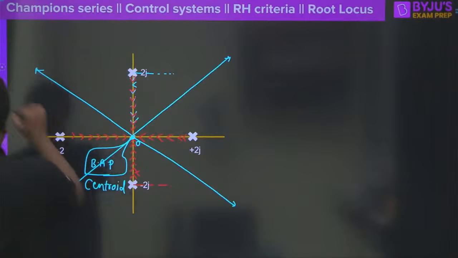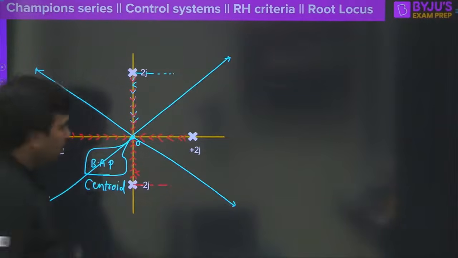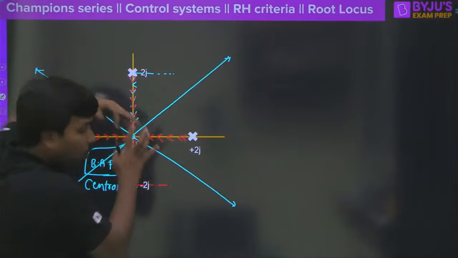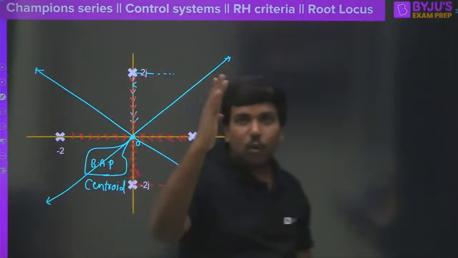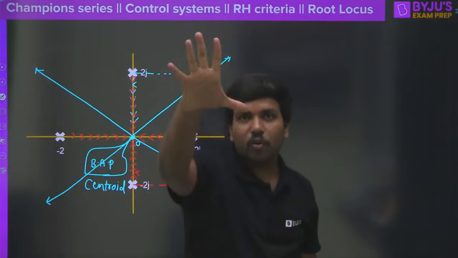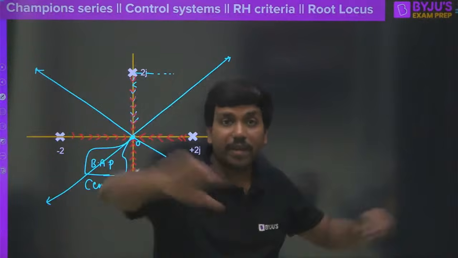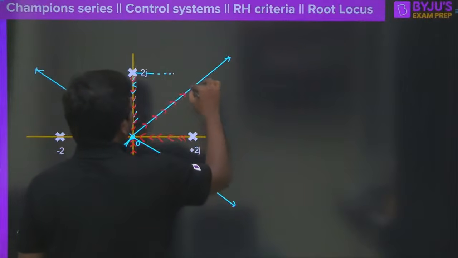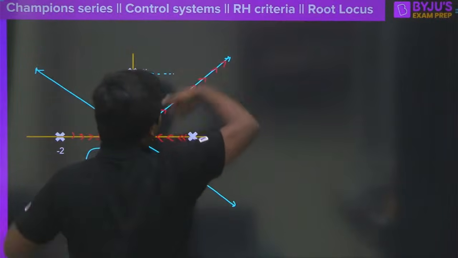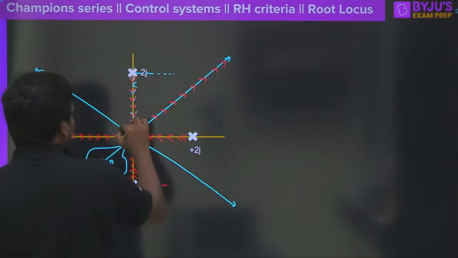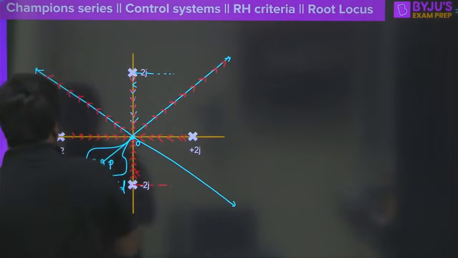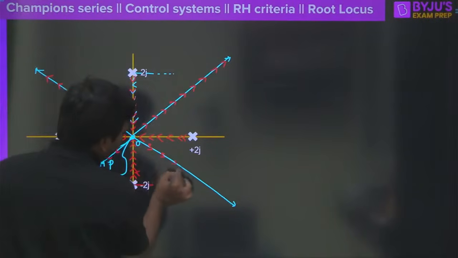Now tell me how the root locus branches will live here now. All 4, from these two they will come and merge here, these two they will come and merge here. Now 4 root locus branches are merging together. All 4 will travel through the asymptotes. Why will they travel on the asymptotes? Because the purpose of the asymptote is to direct the root locus branch to minus infinity or plus infinity, because there are no open loop zeros here. So this side also it will go this way. The root locus branch will go like this, and here also it will go like this. Am I right? It will also go like this, and even this will also go in this way, isn't it?